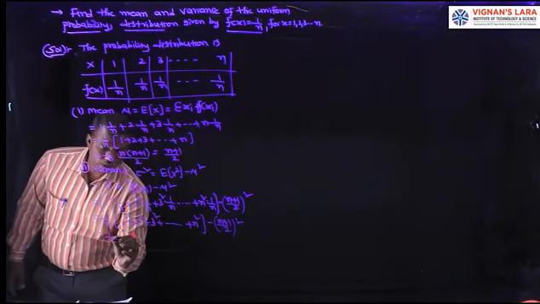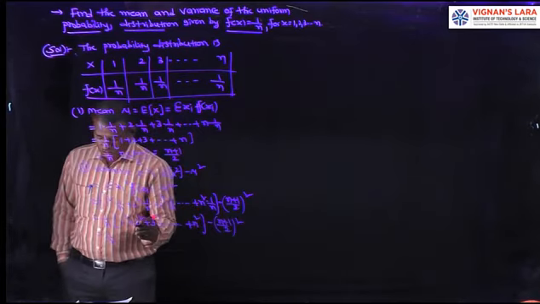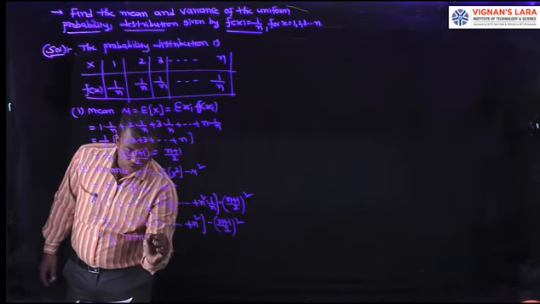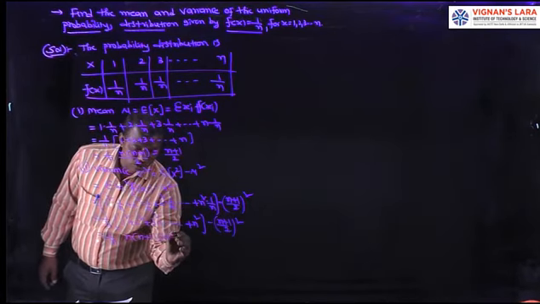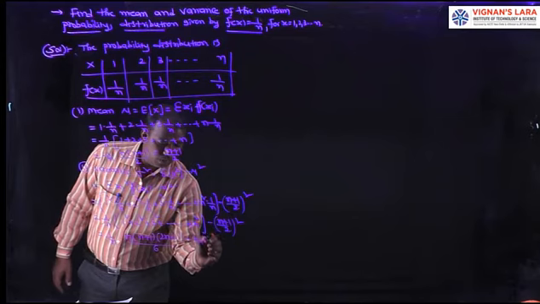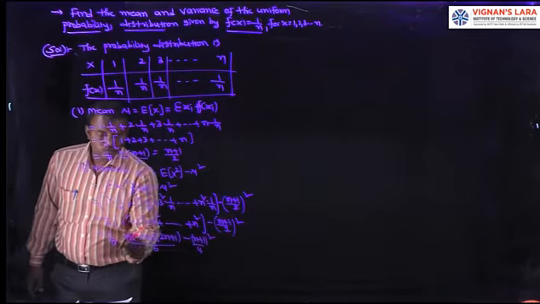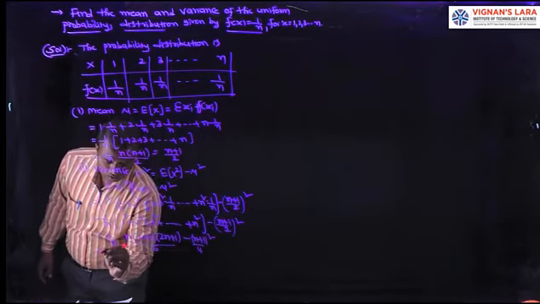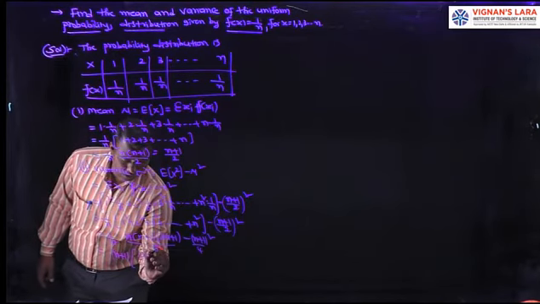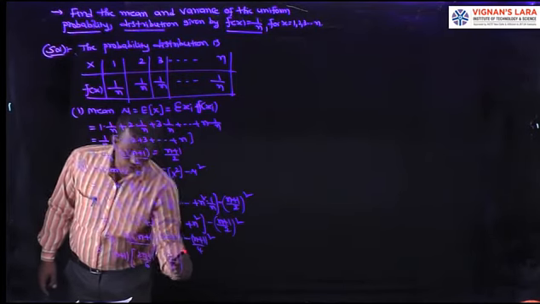That equals 1 by n into the sum of squares of first n integers, which is n into n plus 1 into 2n plus 1 by 6, minus n plus 1 whole square by 4. Here n cancels. Then which is the common value? n plus 1 is the common value. Remaining is 2n plus 1 by 6 minus n plus 1 by 4. And simplify.